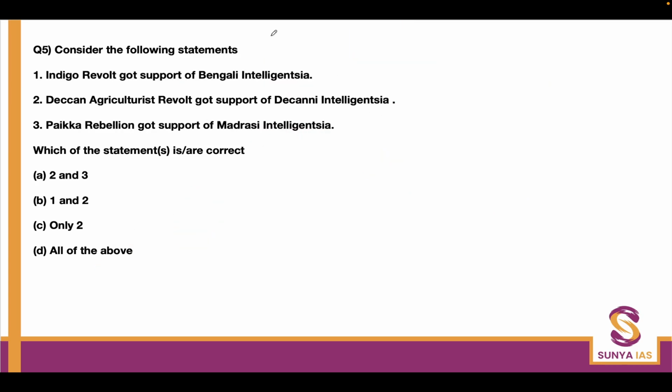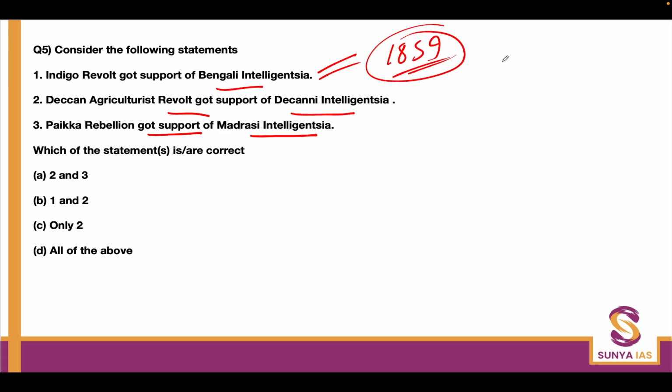Next question. Indigo revolt got the support of Bengali intelligentsia. Deccan agriculturist revolt got the support of Deccani intelligentsia. Paika rebellion got the support of Madrasi intelligentsia. Indigo revolt got the support of Bengali intelligentsia. That is correct. In 1859, the Indigo revolt was initially violent in nature, but very soon the Bengali intelligentsia, the so-called Bhadralok, came in support of the indigo farmers, and they pushed the indigo farmers to opt for the constitutional route.